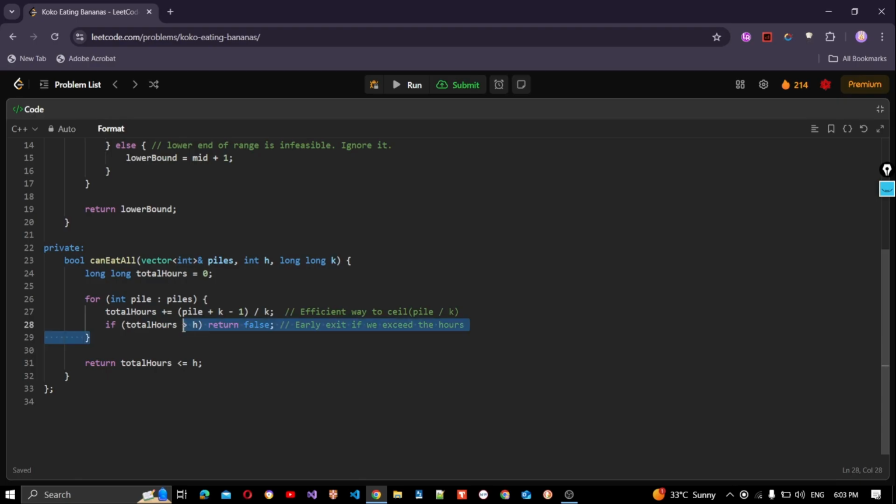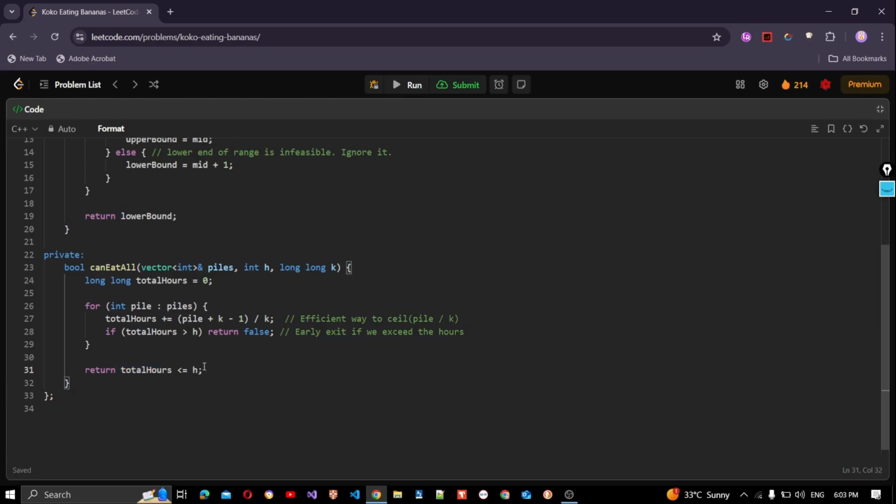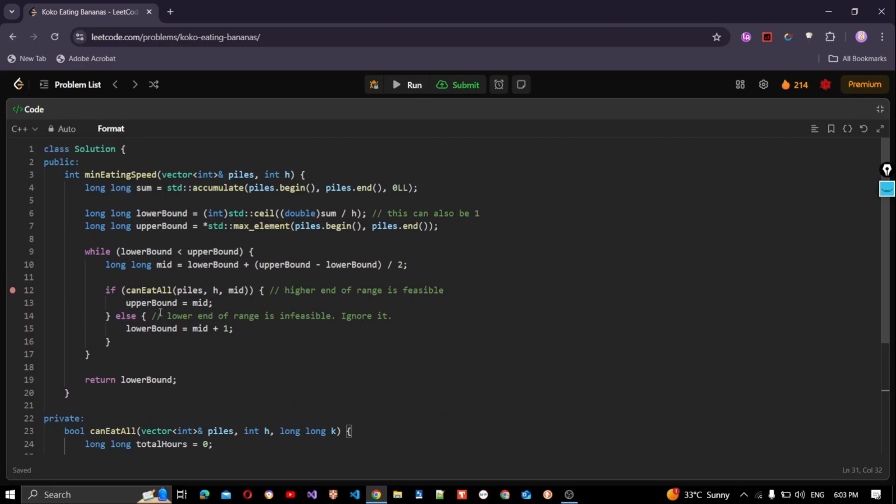If total hours already exceeds the given hour, we don't need to go to the end of the piles. That's an early exit. We just return false. It's not possible. At the end, we check total hours. If total hours is less than or equal to h, the given hour in the problem statement, the current k is feasible. Then for the higher end, if we eat 5 bananas per hour and it's possible, anything more than 5 will also be possible.